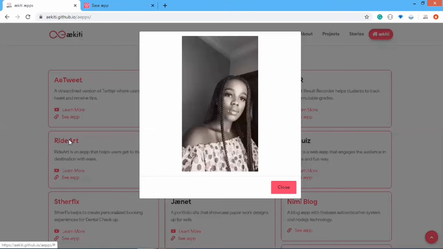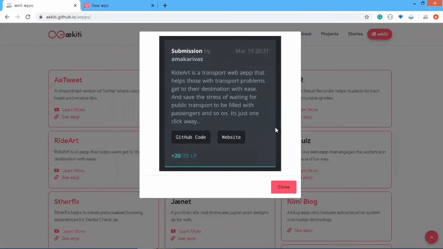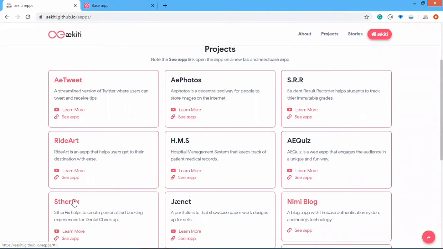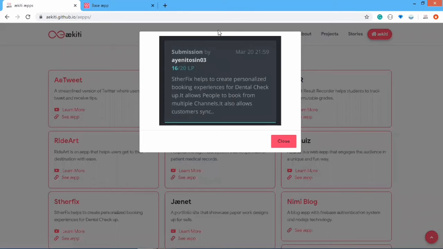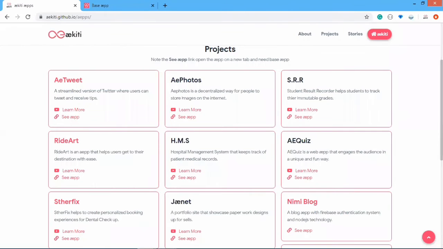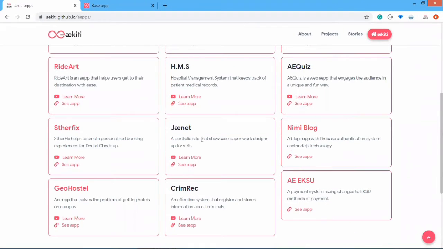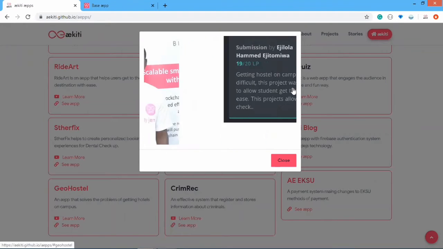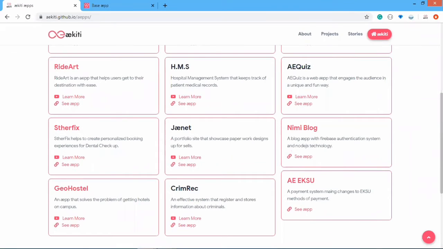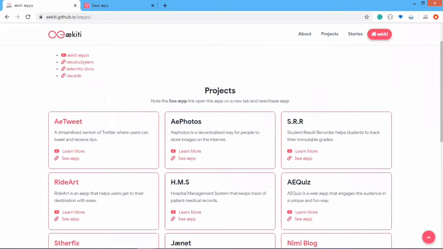And then check on Ridat. This is Amaka Abaka, and she actually scored 20/20 on Jacket, which was really amazing. And so on. We have Tosi, who actually scored 16/20, and so on. We have Jules. This is Ahmed Julala, who scored 19/20. So let's move into the review of AeTwaet.